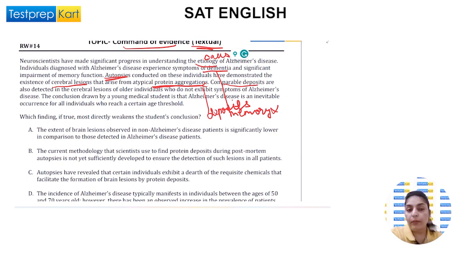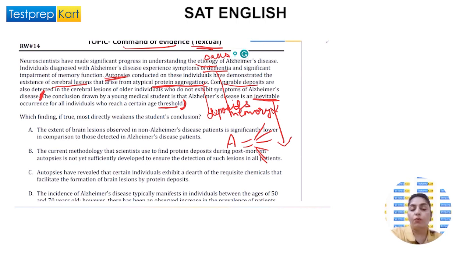The conclusion drawn by a young medical student is that Alzheimer's disease is an inevitable, uncontrollable occurrence for all individuals who reach a certain age threshold. Threshold means barrier. So we have to just pay attention to the conclusion. It says that Alzheimer's will happen to everybody, and it is inevitable. This is the conclusion made by the medical student.